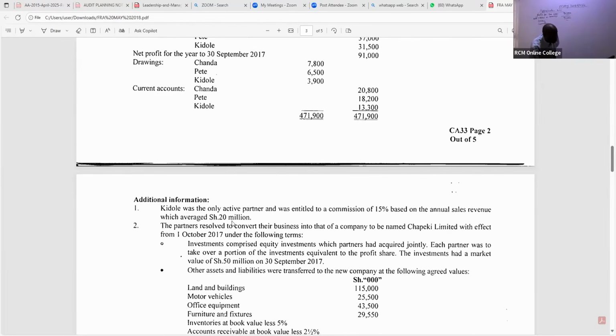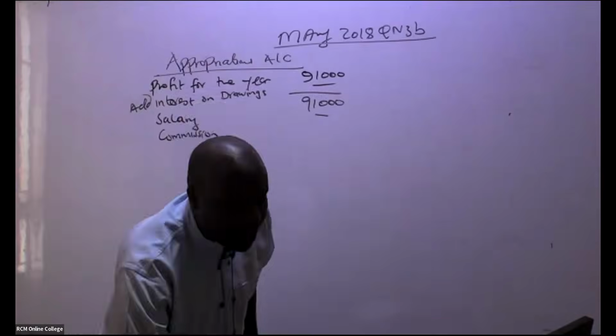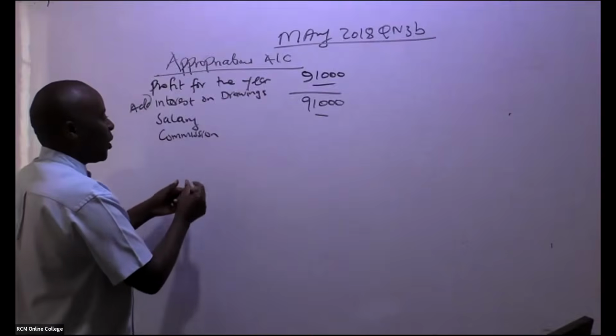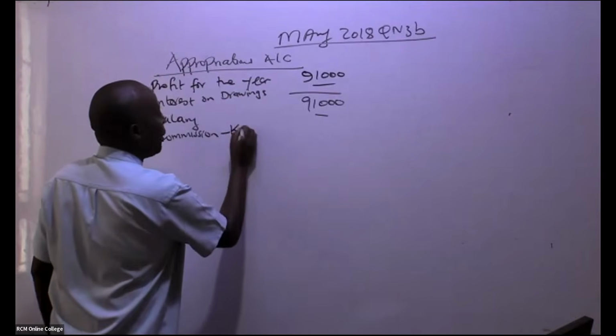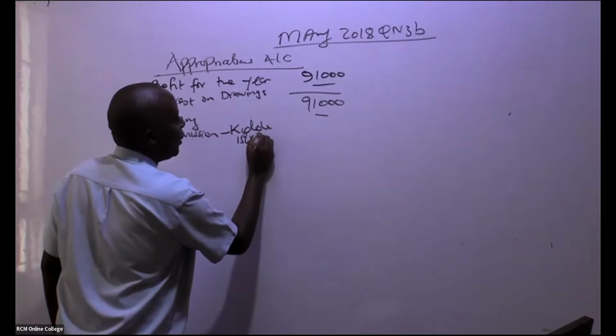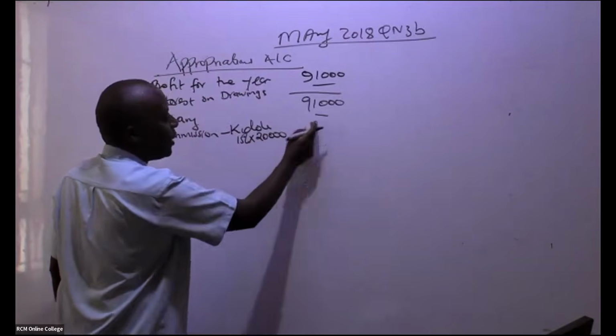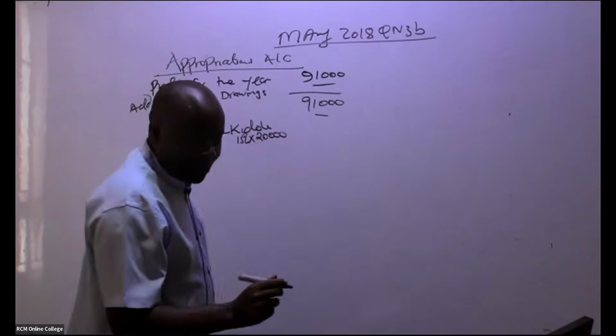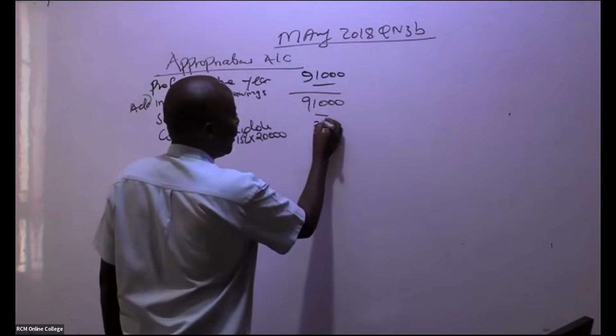So you're talking of 20,000. So we have here commission being appropriated, being distributed. Commission Kidole is 15% of this 20,000. Is there somebody who can give me this figure? They're giving me a figure of 3,000.